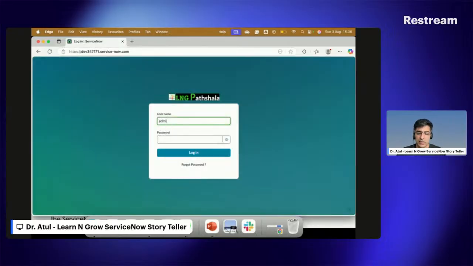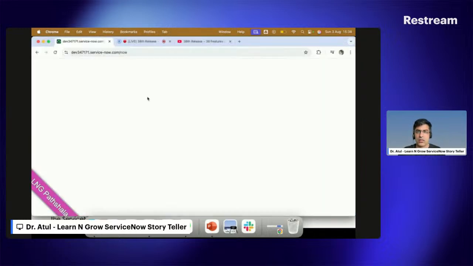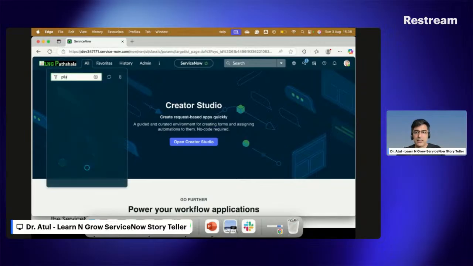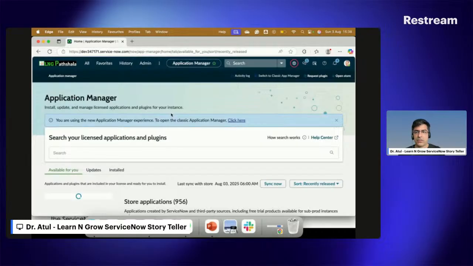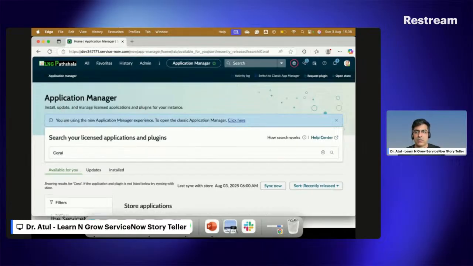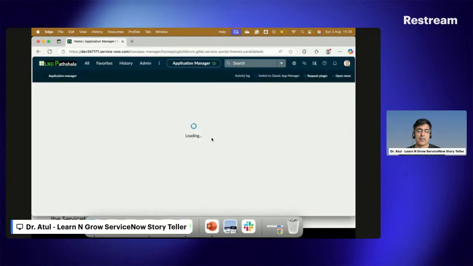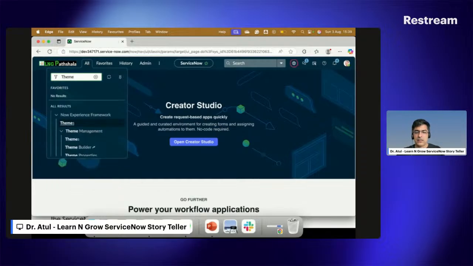Something which I noticed now: Zurich is getting slowness or it's getting stuck in Chrome, so I'm using Edge as well. Now you can see it is stuck here, no problem. Let me go into the plugins here, and if I search for, let's say, Coral, and click on this and open this, this is what we were discussing earlier. Or my plugins is taking time, so better not to open this. Let me go here and search for the theme builder.